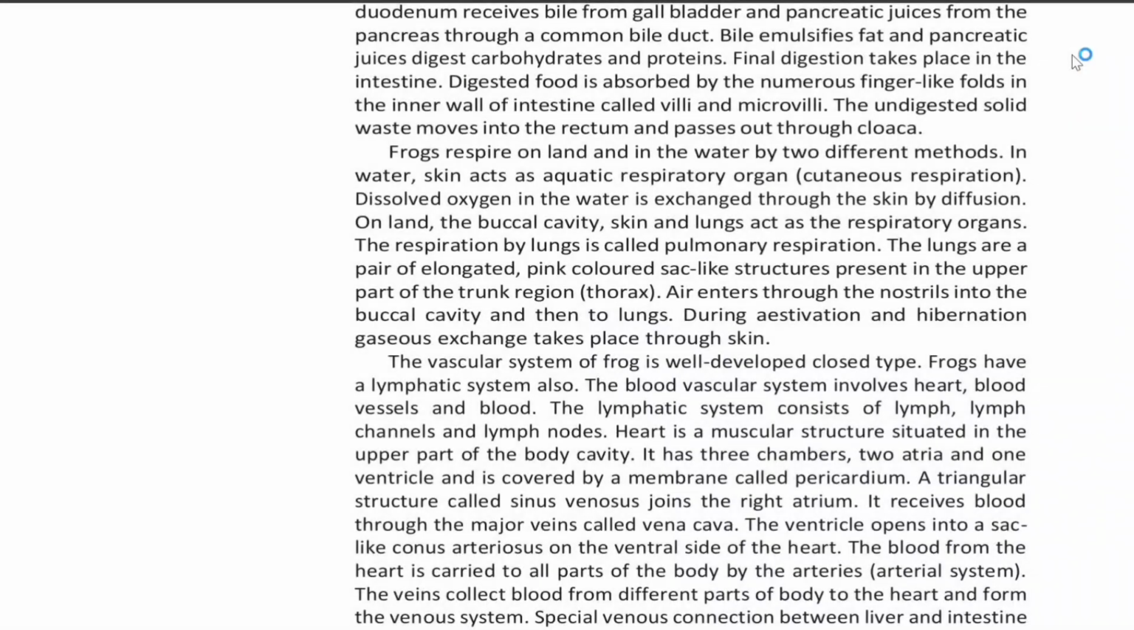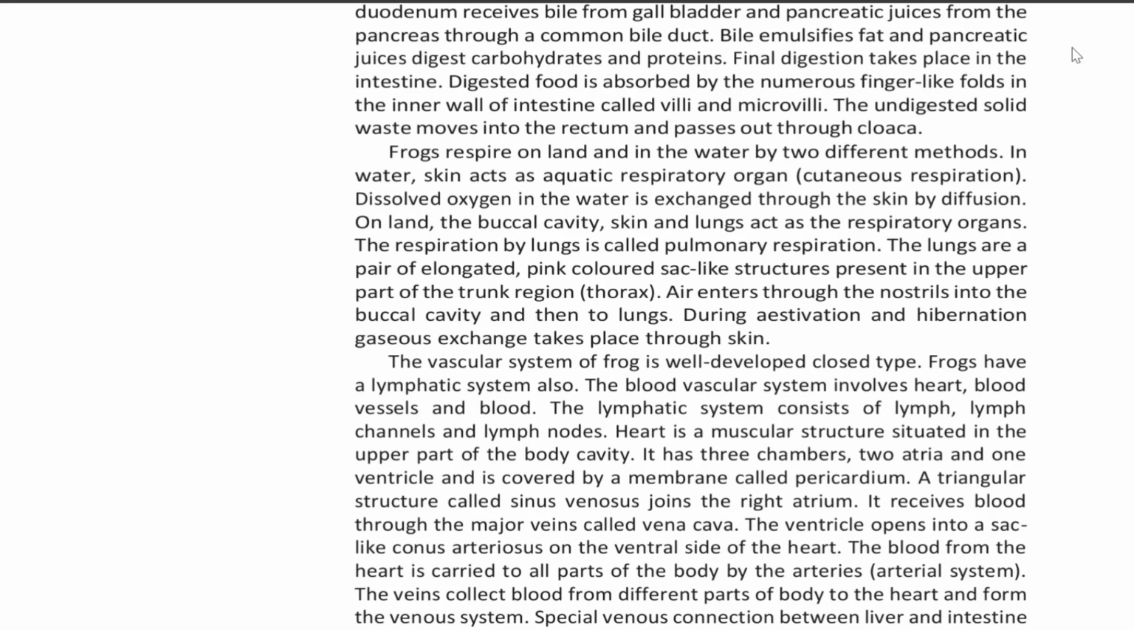Frogs respire on land and in the water by two different methods. In water, the skin acts as the aquatic respiratory organ, that is cutaneous respiration. Dissolved oxygen in the water is exchanged through the skin by diffusion. On land, the buccal cavity, skin, and lungs act as respiratory organs. The respiration by lungs is called pulmonary respiration.